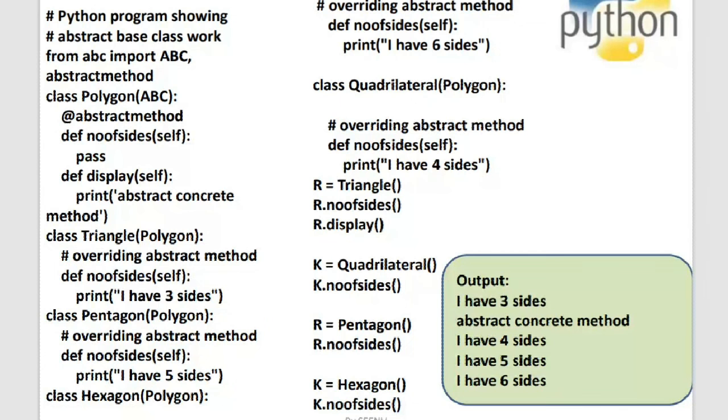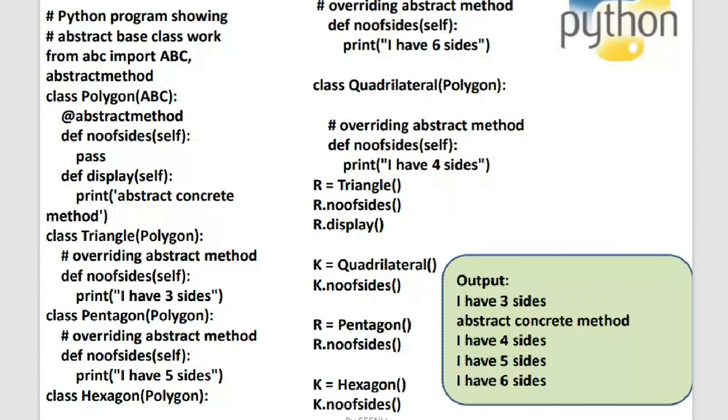Such kind of concept is called abstraction: hiding the implementation details from the user, showing only the essential properties to the user is called abstraction. And in any of the object-oriented programming languages, abstraction is achieved by the concept of abstract classes. Okay, so how do you create abstraction? You create abstraction by using abstract classes.